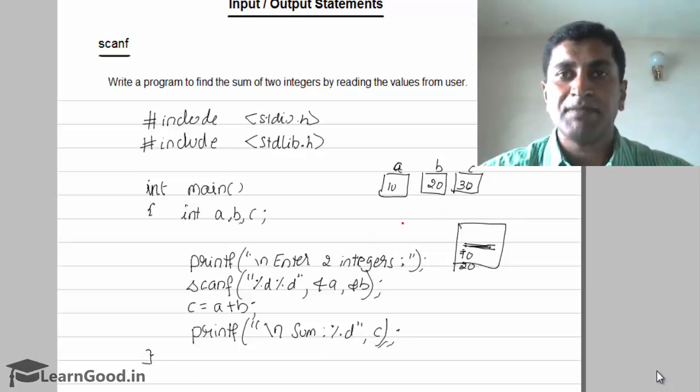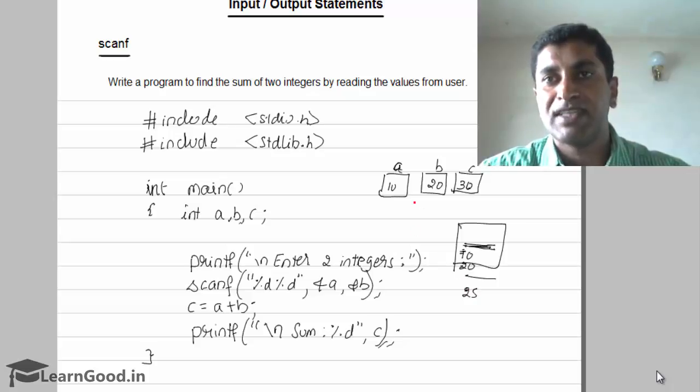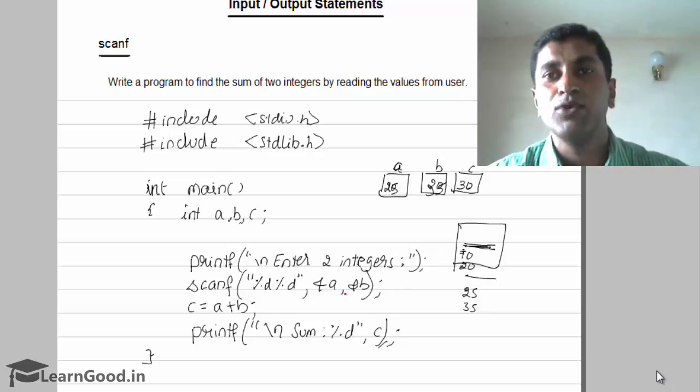Next time if you run the program again, once again at this scanf line the cursor will be waiting. So enter 2 values. If I give 25 this time, then 25 will be stored inside a. And if I give 35, then 35 will be stored inside b. Then again it will automatically calculate a plus b in the next line, which is nothing but 60, and 60 will be displayed as the sum. So every time you run, you give new a and b values.